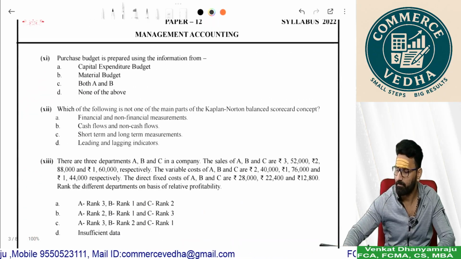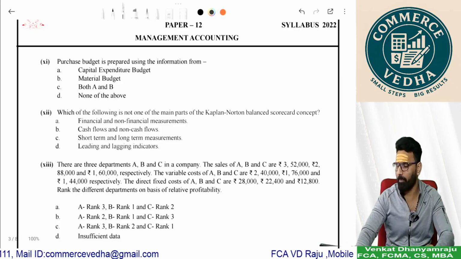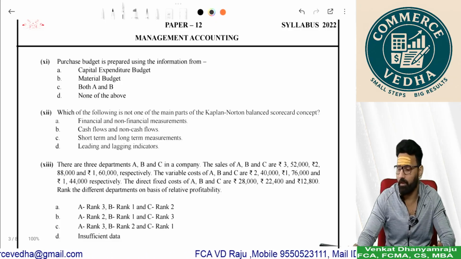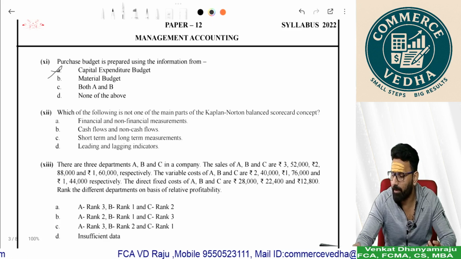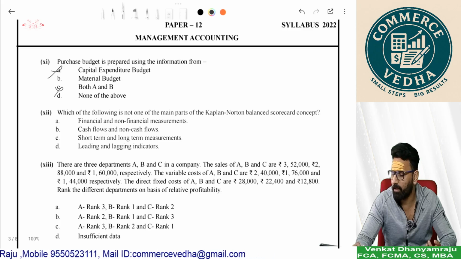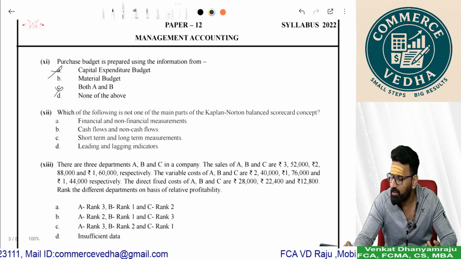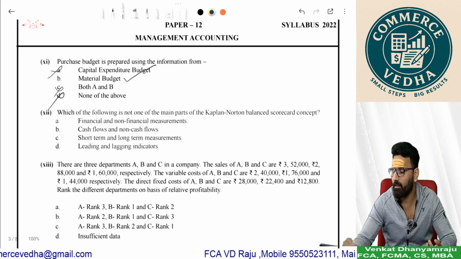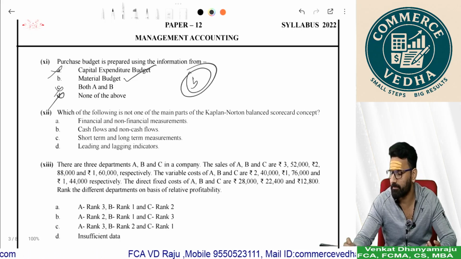Now next. Purchase budget is prepared using the information from purchase, which is not capital expenditure. So A is not applicable, C is not applicable, but purchase is based on material, hence D is not applicable. The answer is B.